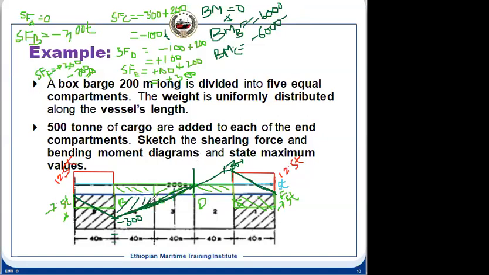So this area we need to calculate. How will you calculate this? Actually, we will be calculating the complete area minus this triangle. So if you do that, you will be getting a value of 9000 minus 1000.